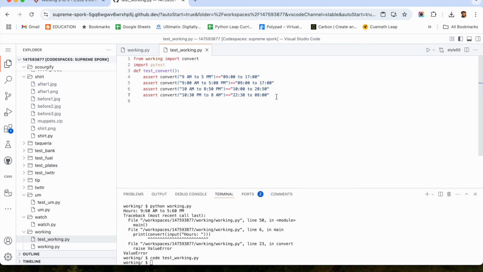Now for raising the error, we are going to use the PyTest, which I already said. So with pytest.raises, so what it will raise? It will raise a value error. Okay. So if it raises a value error, what are the things it will raise? Convert. My fifth condition should be set here.